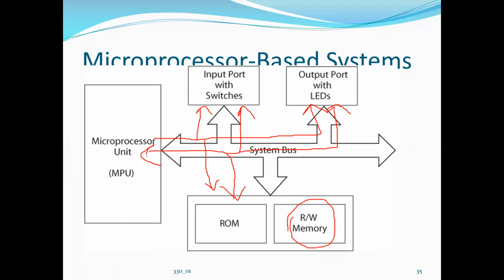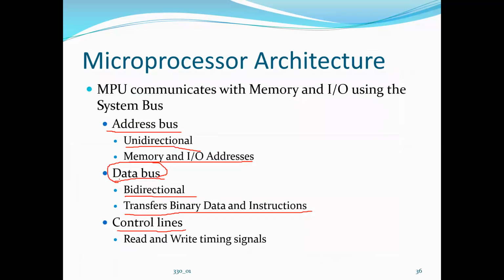So fetching मतलब क्या है? It will go to that particular memory location, fetch that instruction, bring it into the microprocessor, process it, and accordingly it will give out the output. Okay, so that is why this data bus is bidirectional, wherein it will be used to fetch the instruction as well as the data to the microprocessor.